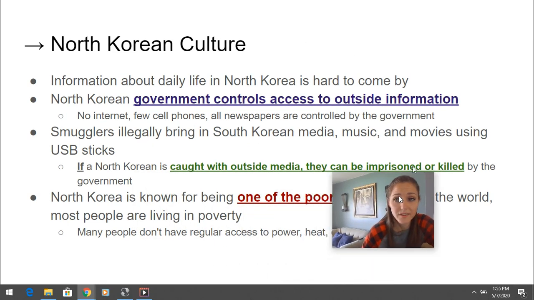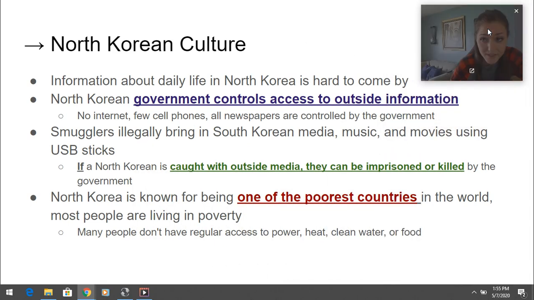All right, last one. As you can tell, there's not a whole lot of pictures on the slide, and this is because information about daily life in North Korea is very hard to come by. Remember, North Korea is very isolated. You can't just go to North Korea. You need special permission to be in that country or leave that country. So we don't really know a whole lot about that country.